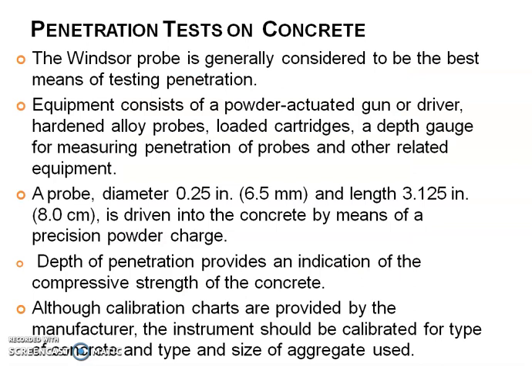The Windsor probe is generally considered to be the best means of testing penetration. The equipment consists of a powder activated gun or driver, hardened alloy probes, loaded cartridges, a depth gauge for measuring the penetration of the probe and other related equipment. A probe which has a diameter of 6.5 mm and length 8 cm is driven into the concrete by means of a precision powder charge. The depth of penetration will indicate the compressive strength of the concrete.